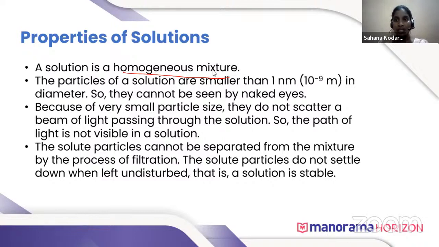There is no separation in the solution. So the first property of solution is that it is a homogeneous mixture.